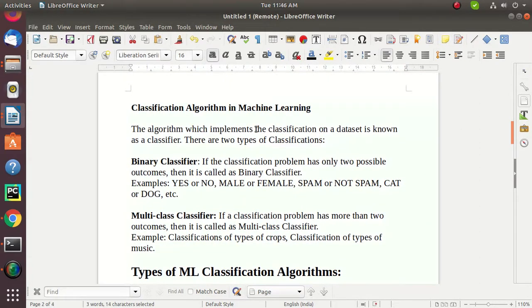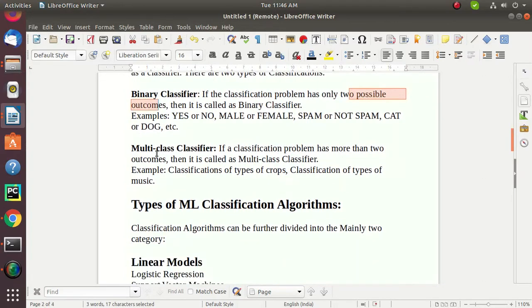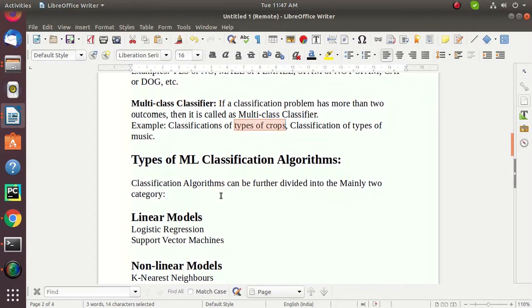So classification algorithm in machine learning. There are basically two types of classifiers. One is binary classifier and the other is multi-class classifier. In binary classifier, there are two possible outcomes, that is yes or no, male or female, spam or not spam, dog or a cat. Whereas in multi-class classifier, there are more than two outcomes. There can be many outcomes of it, like many types of crops, various types of music or various types of songs, anything.